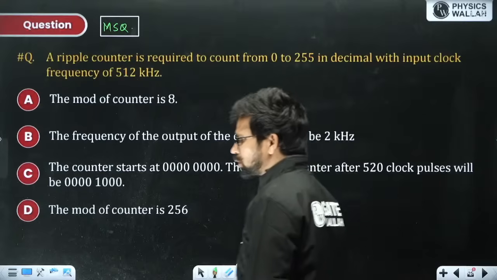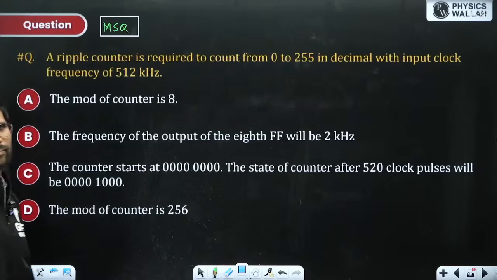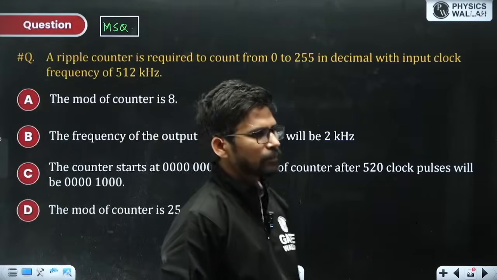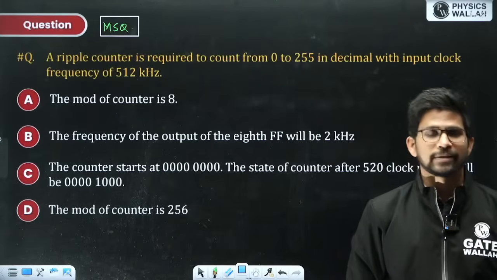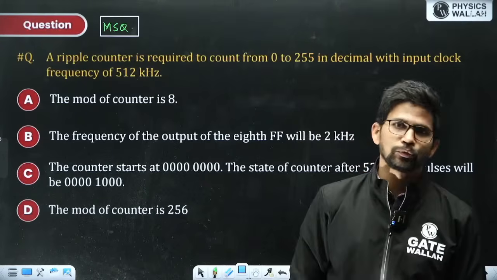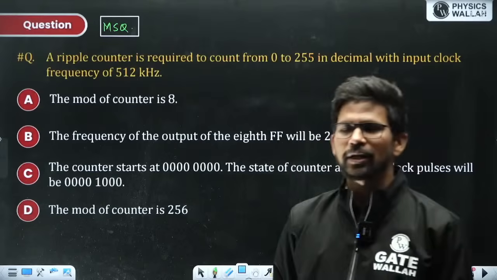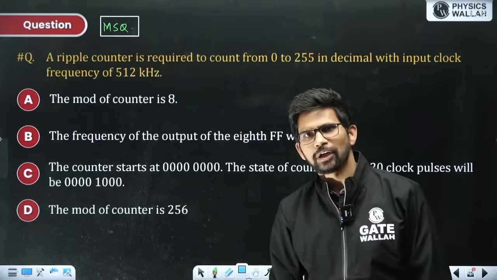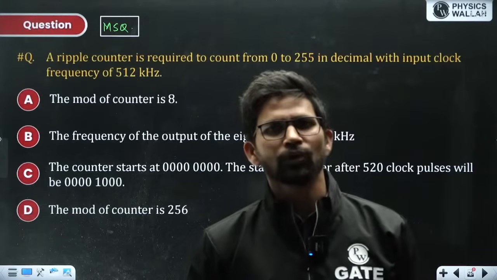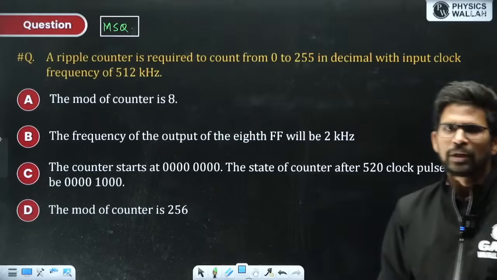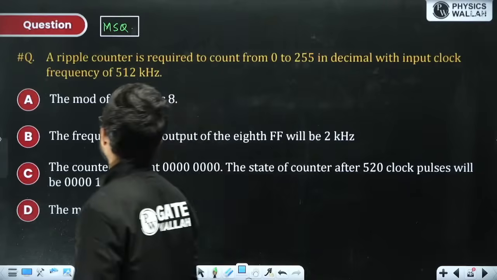So you are required to design it using 8 flip-flops, because from 8 flip-flops we can have mod number 2 to the power 8, because we can use all the possible states from 8 bits, that is from 0 to 255. So the mod number of asynchronous free running counter designed using 8 flip-flops will definitely be 2 to the power 8, that is 256, which will be counting from 0 to 255. By default, it is counting in up counter manner if nothing is mentioned.